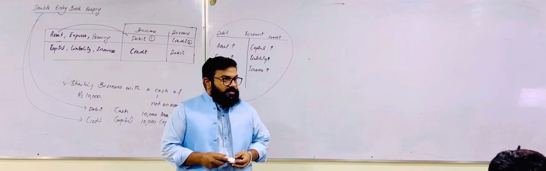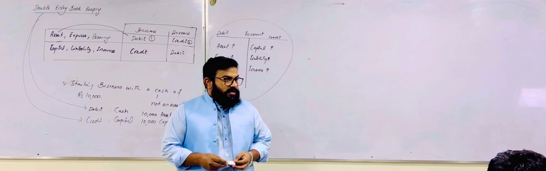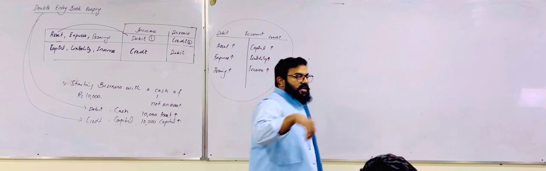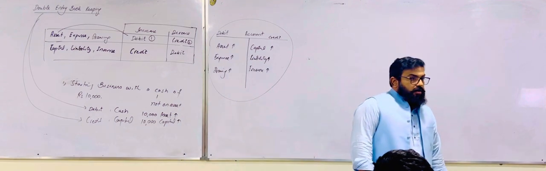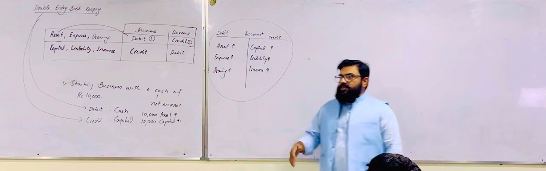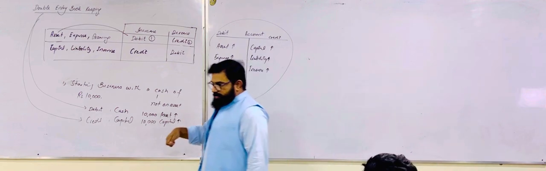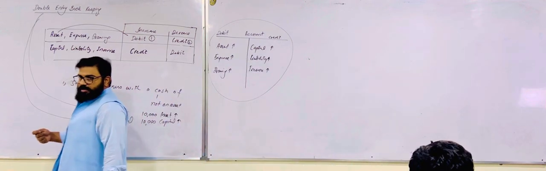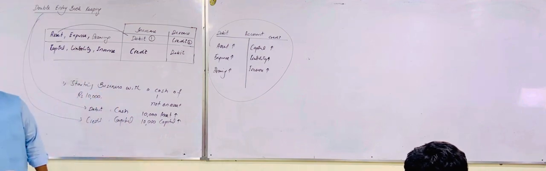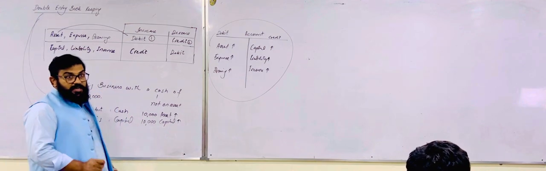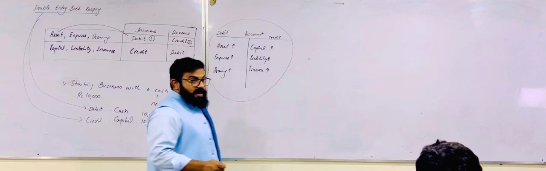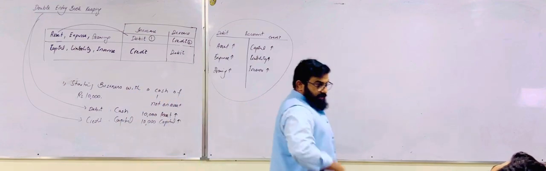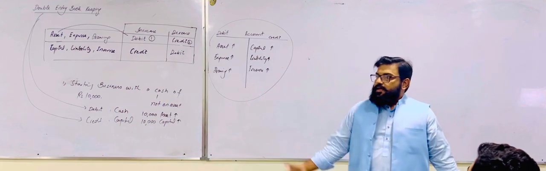If this cash is arranged by loan, the cash will be debited. But the source of this cash is loan. Loan is a liability. The nature of liability is credit, and if the liability is increasing, it will be credited.